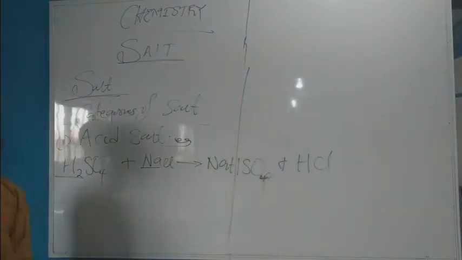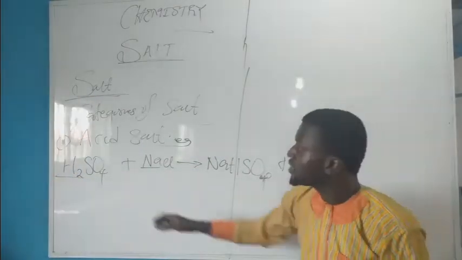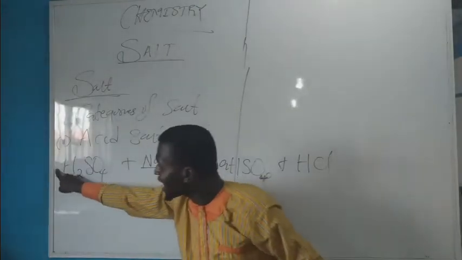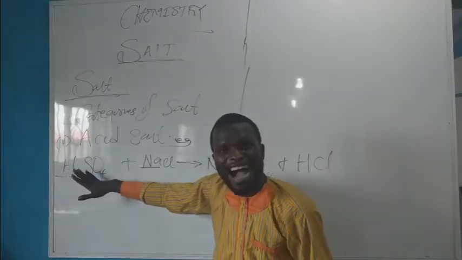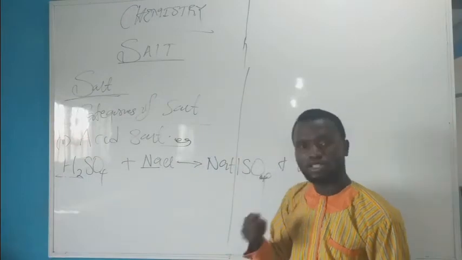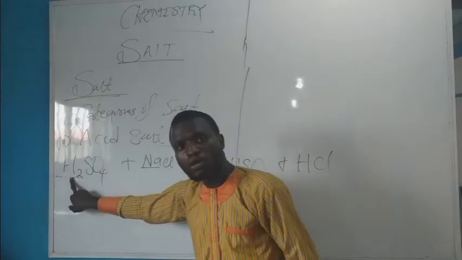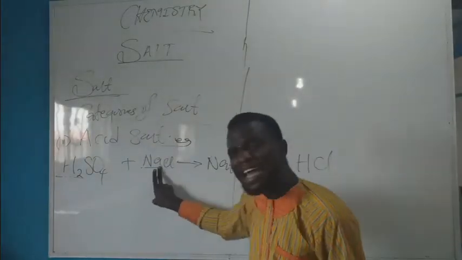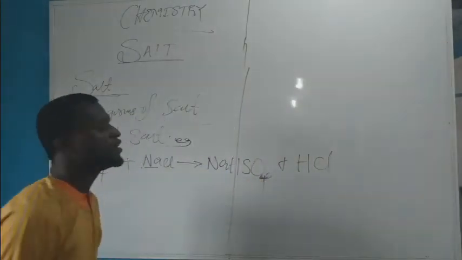Now from this illustration, I could reiterate the definition of acid salt. An acid salt is said to be formed when all the ionizable hydrogen ion or proton in a polyprotic acid is partially replaced by a metallic ion. So that will give you this.